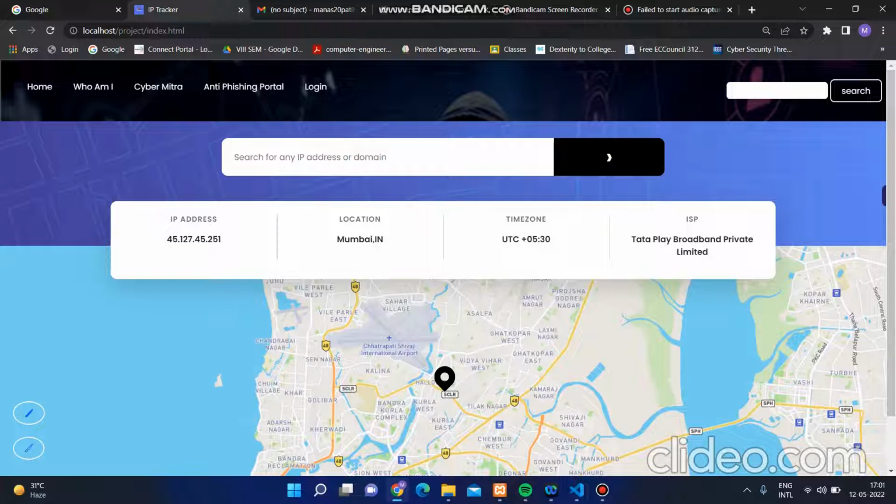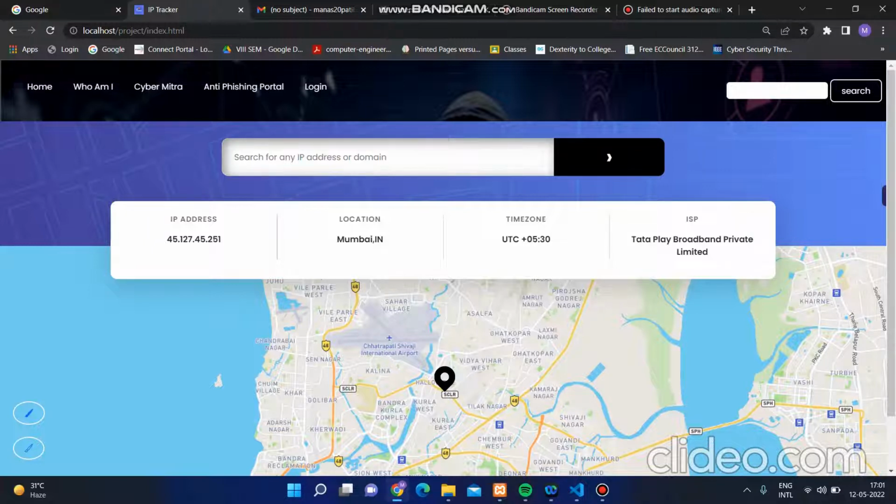So whenever a user accesses this website or portal, it will show the IP address of the user, the location of the user, the time zone in which the user is living, and the ISP through which the user has got the internet connection. This is the normal location of the user.